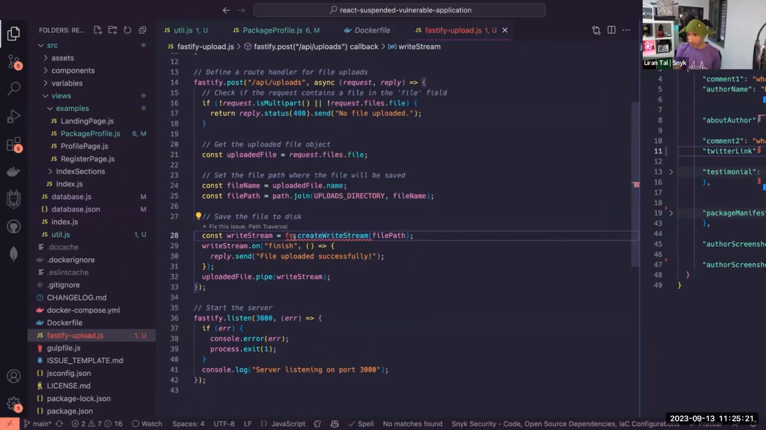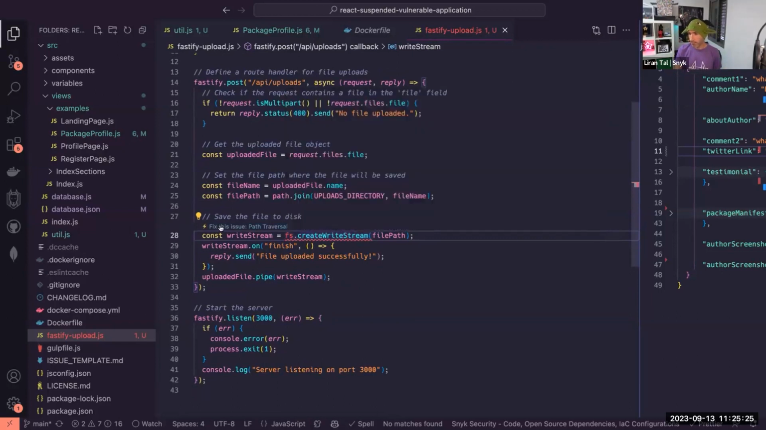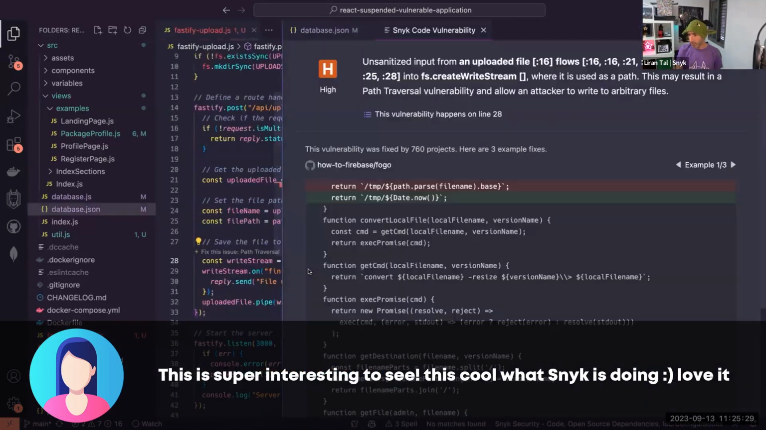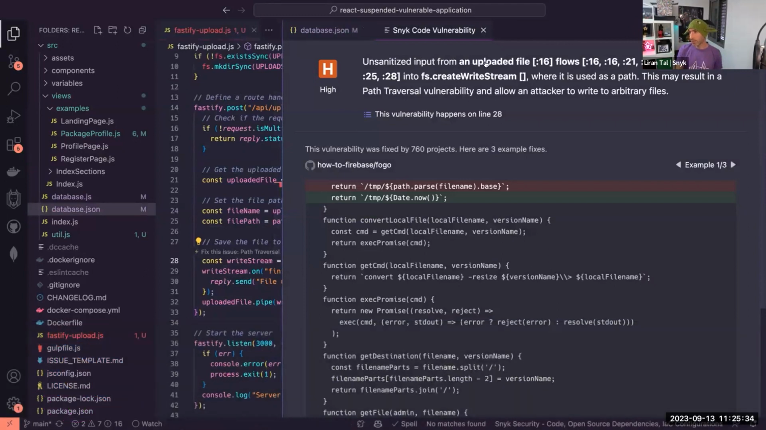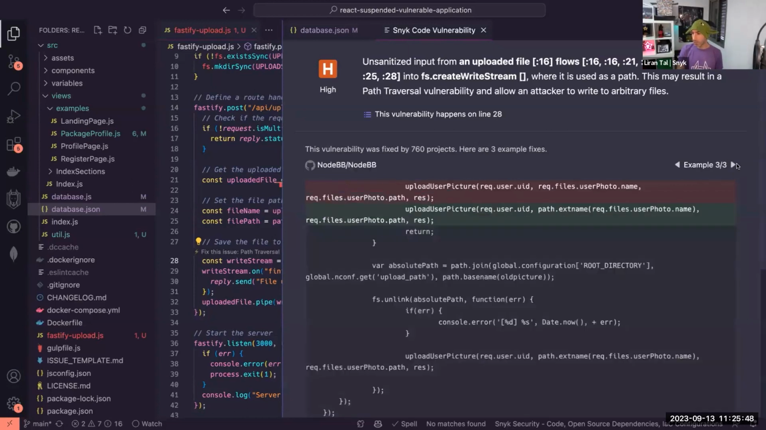And if you hover over this squiggly line, like you said, Simon, let's open this up. Looks like this is Snyk finding this and sharing some information about it. Unsanitized input from an uploaded file creates a Path Traversal vulnerability. It shows us examples of how to fix it, different ways of trying to escape it. So it gives you suggestions of how to fix it.